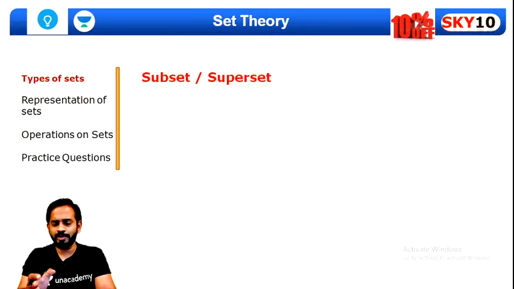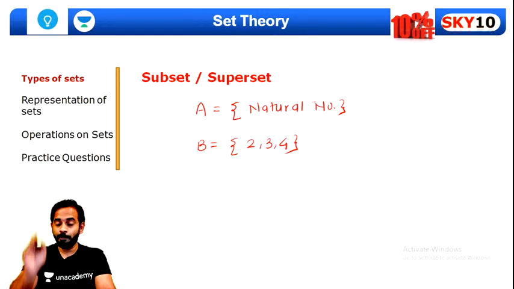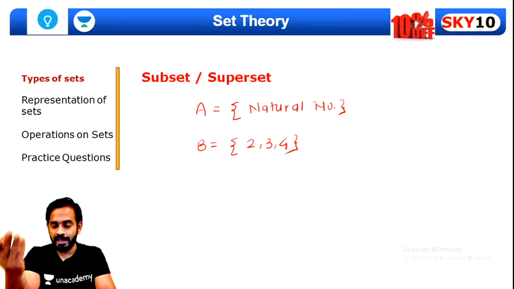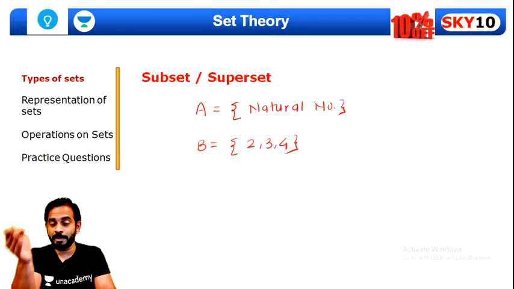Let us consider set A, which consists of natural numbers, and set B consists of only 2, 3 and 4. Now all of you please try to understand. B is a subset of A and A is a superset of B.